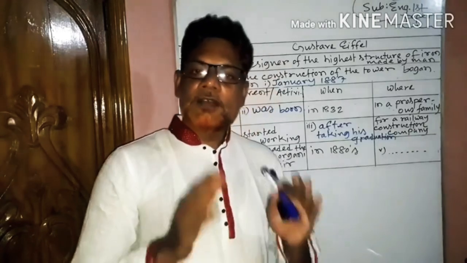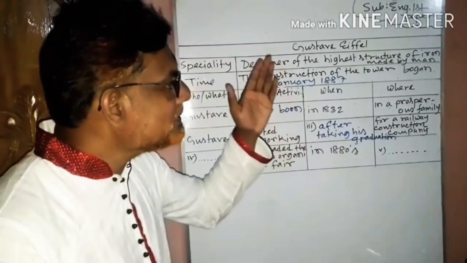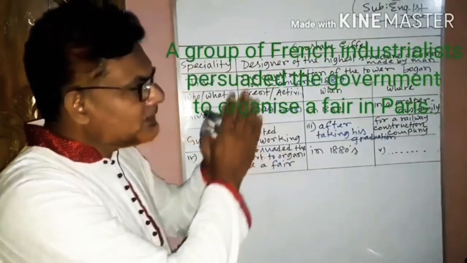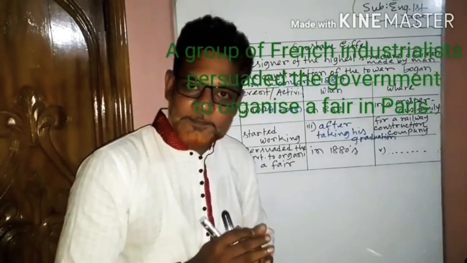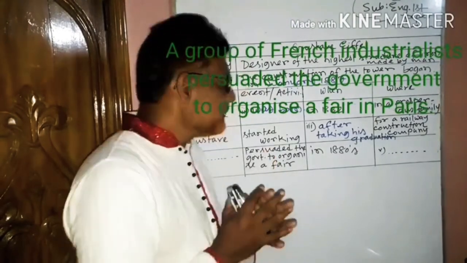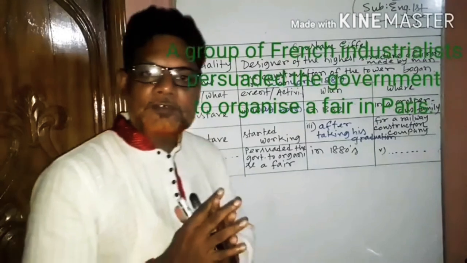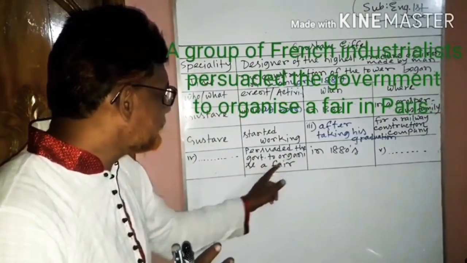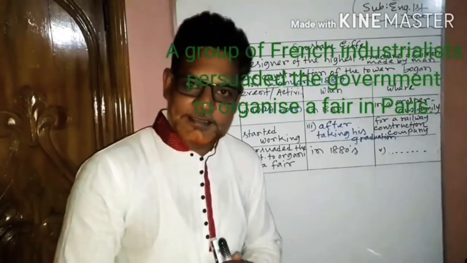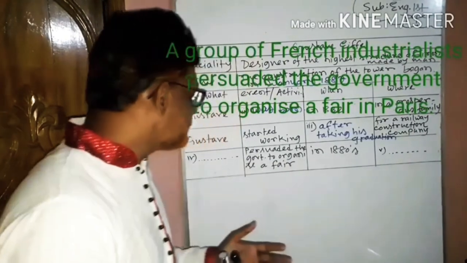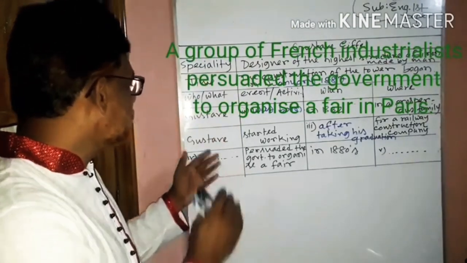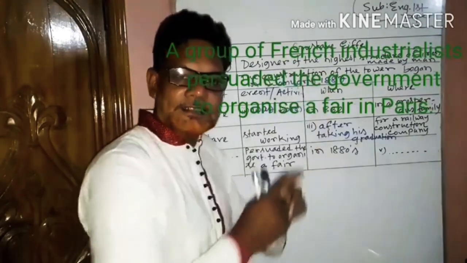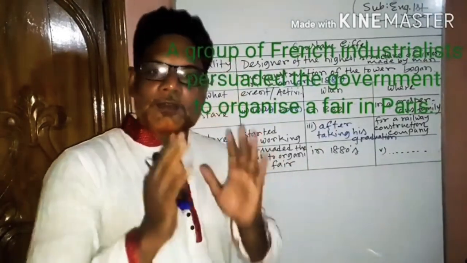For this, you have to see the green colored sentence in the passage. Read the green colored sentence once again. In this sentence, you will see that a group of French industrialists persuaded the government to organize a fair in 1880s.